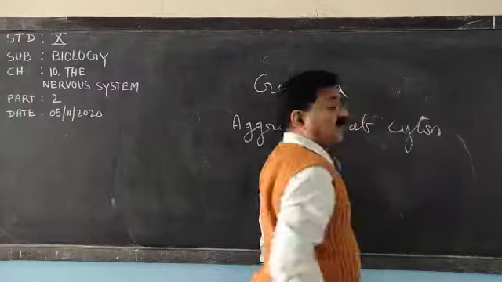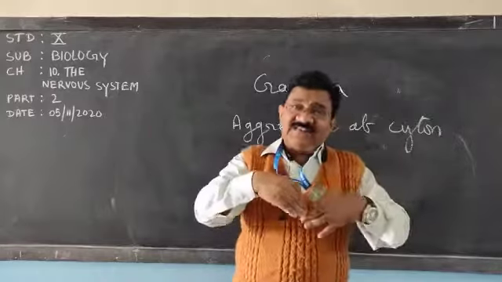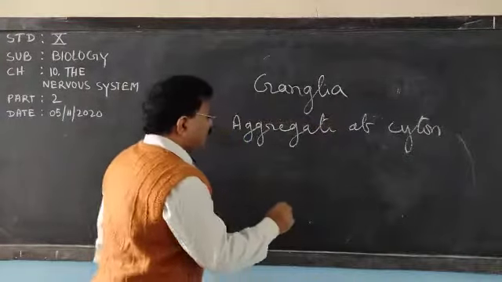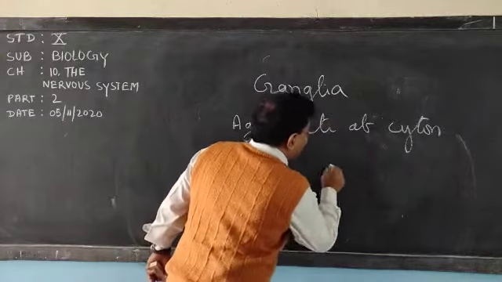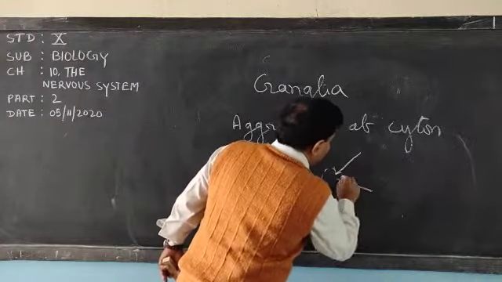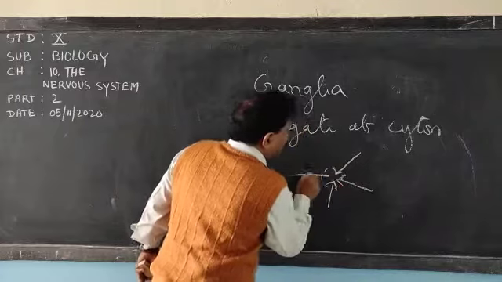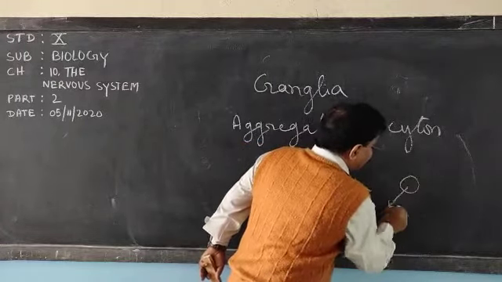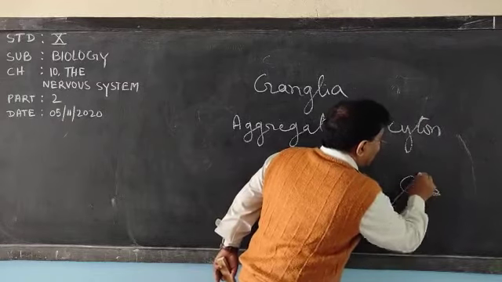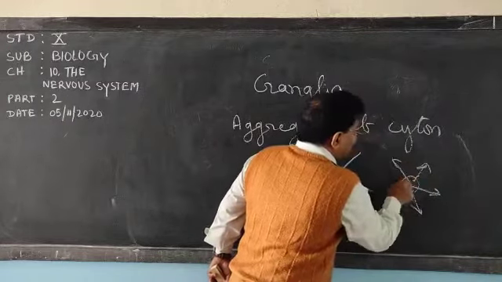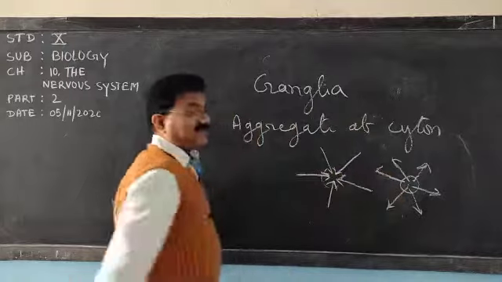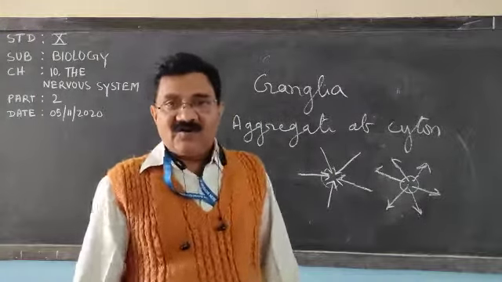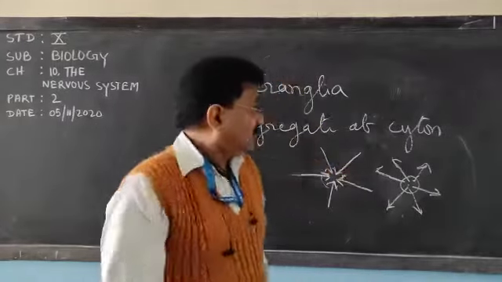Aggregate of cyton, from where all the nerves start or where all the nerves end. Suppose this is a region and all the nerves are coming here, or from this place only all the nerves are coming out. So this part is what? Ganglion or ganglia. So ganglion or ganglia is clear.